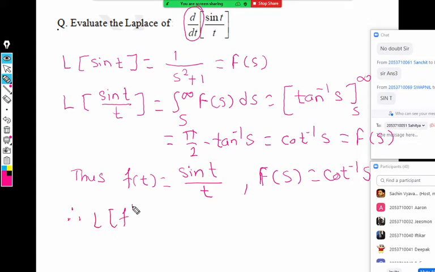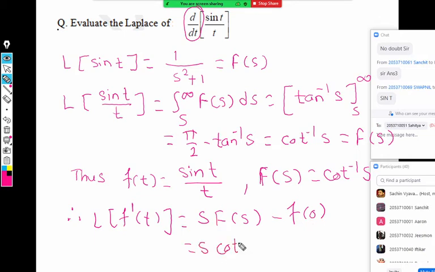Laplace of f dash t will be, by the formula, s into capital F(s) minus small f of 0. So s will be as it is. What is capital F(s)? Capital F(s) is cot inverse s. But what is the value of f of 0? 1. Yes, 1. Very good.